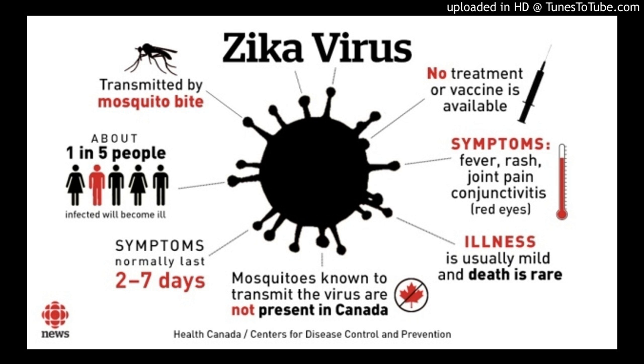Zika belongs to the same Flaviviridae family as dengue virus (DENV), West Nile virus (WNV), Japanese encephalitis virus (JEV), yellow fever virus (YFV), and tick-borne encephalitic virus (TBEV).